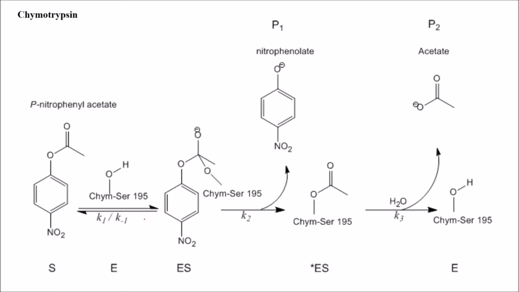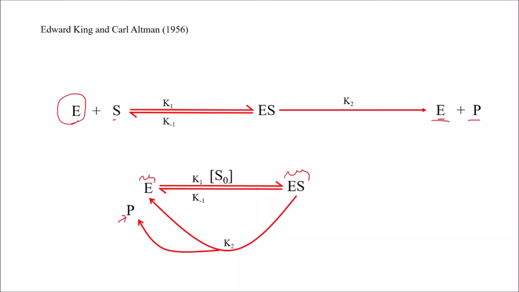But what will happen when more than one intermediate is there? For example, in the reaction of chymotrypsin, the substrate combines with the enzyme to form one intermediate, then a second intermediate, then finally the enzyme, and the final product P2 is released. Before discussing that, I will focus on the previous one, this linear equation converted into this cyclic form with only one intermediate, so that it is clear that this process has the same chemical kinetics formula, but the way of presentation is just different.